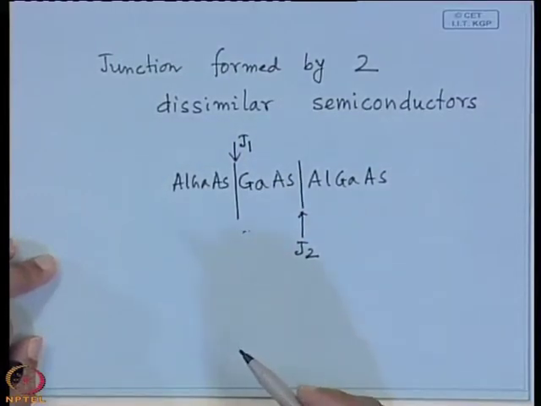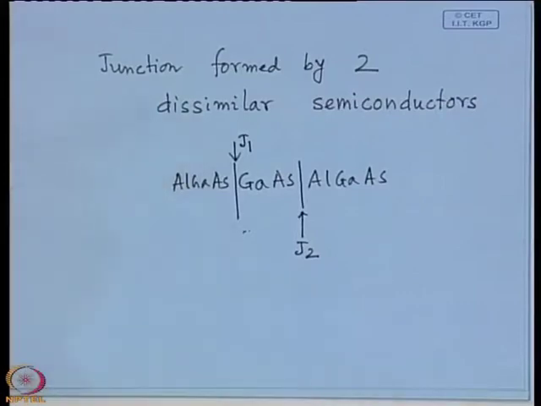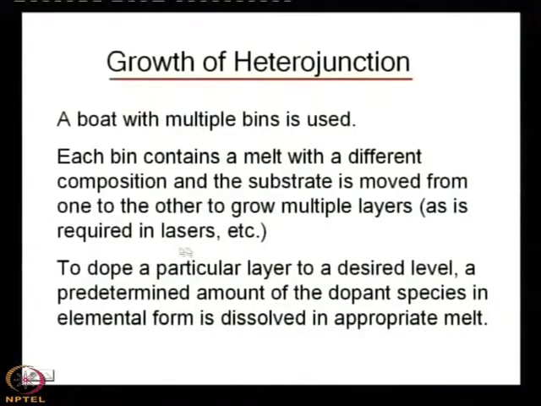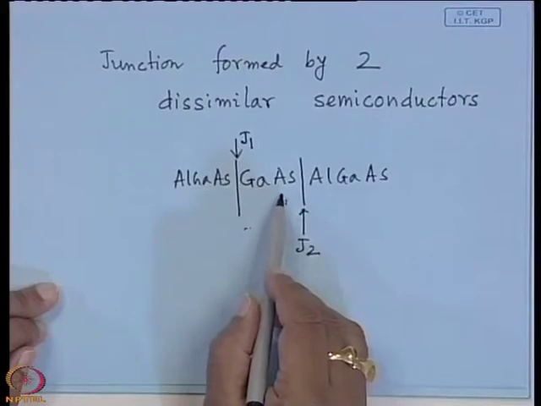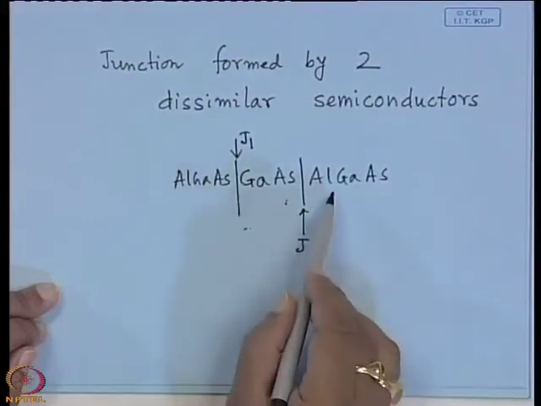When we discuss the laser and LED, you will find that this kind of structure is required. Here I have written that it is required in lasers. So, you need a double heterojunction structure, or say you want to make a quantum well. A quantum well means the same structure where gallium arsenide is the well and the barriers are aluminum gallium arsenide.